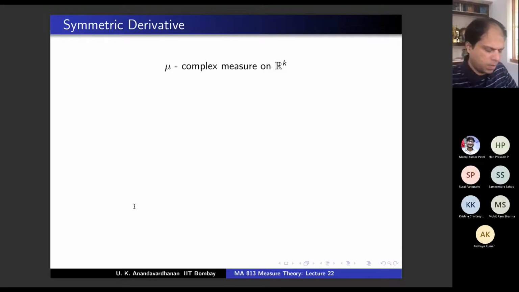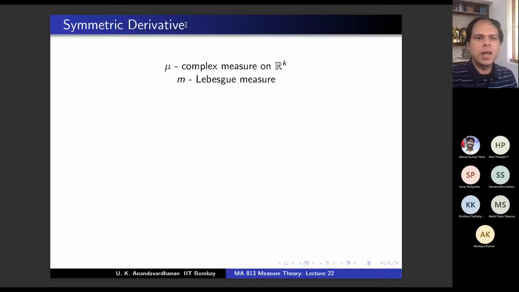Yes. Is it sigma finite? Yes. Well, with respect to some measure, right? Only then can you talk about sigma compact and sigma finite, no? With Lebesgue measure, certainly it's sigma compact and sigma finite. Yeah, so mu is an arbitrary complex measure on R^k.